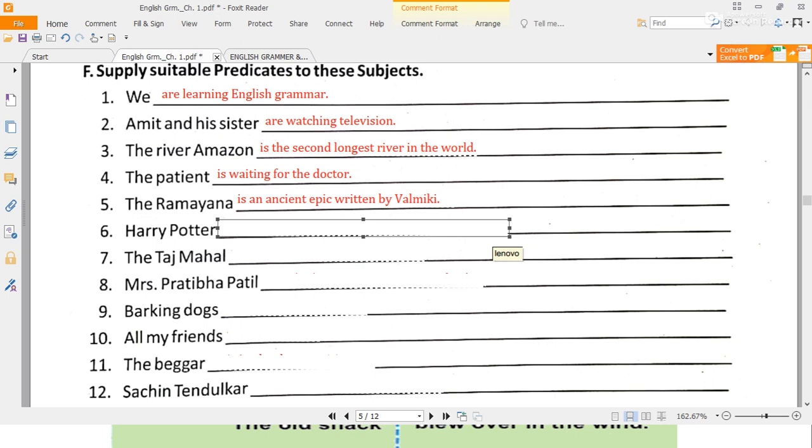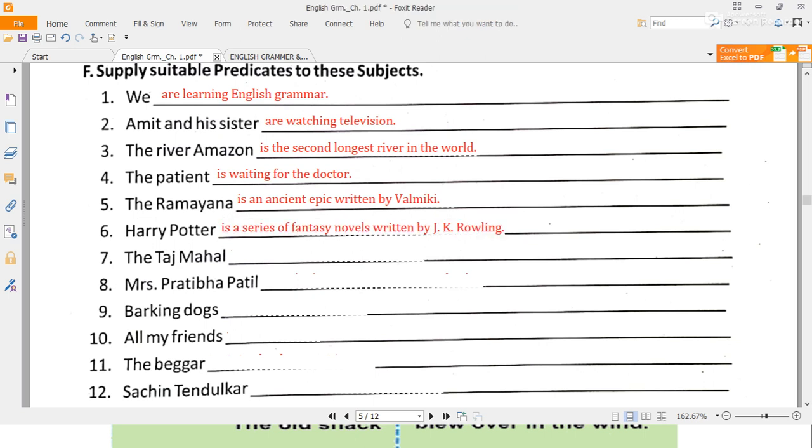Harry Potter is very famous among children. Harry Potter is a series of fantasy novels, famous among children. Yes, is famous. That is also correct. You can also write Harry Potter is an English movie. Yeah, it is an English movie. Okay. Harry Potter is very famous among children.